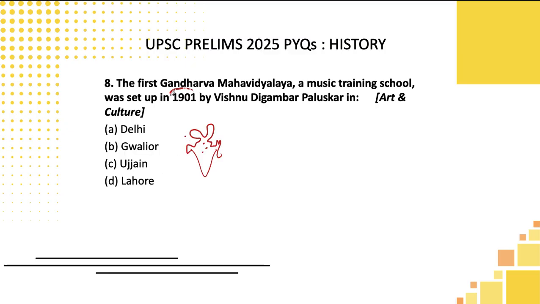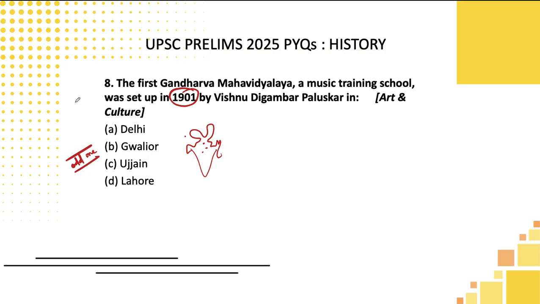But this was set up in 1901, and at that time it was part of India only. Today UPSC is asking this question where three are located in India and one is located outside India. Usually UPSC has this craziness of the odd one. So mostly, if you have an odd one, you can pick it and go for it. That can be the correct answer.